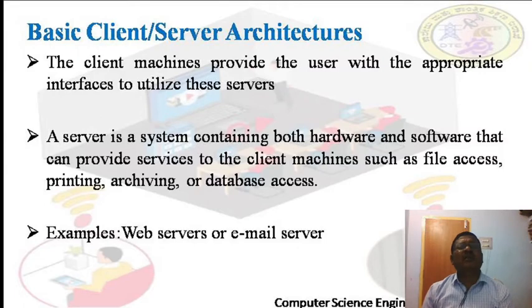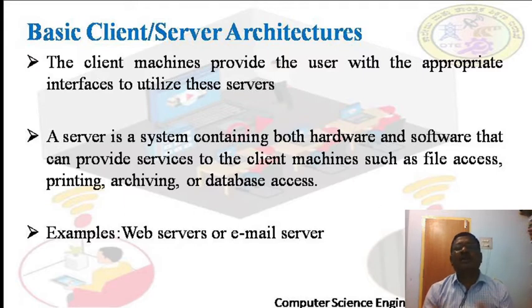In the basic client server architecture, the client machine provides the user with an appropriate interface to utilize the servers. We already know many interfaces: it may be form based, menu based, or GUI based.